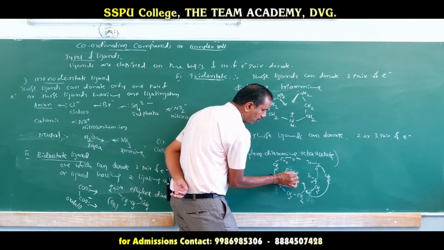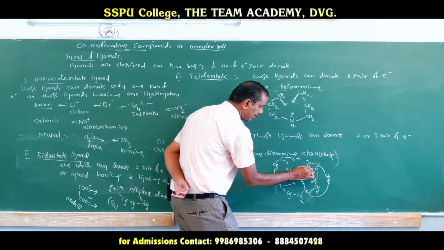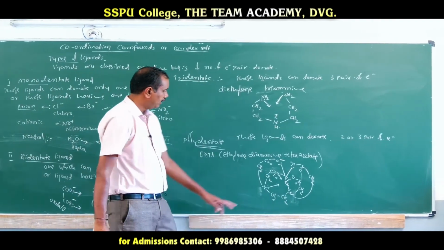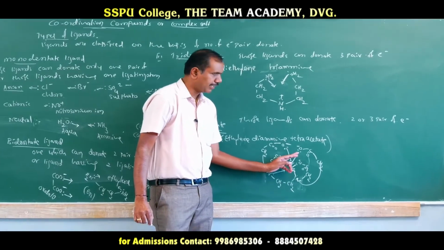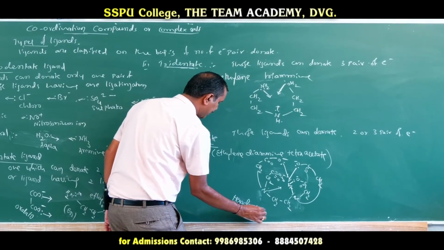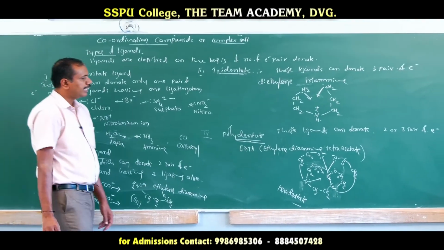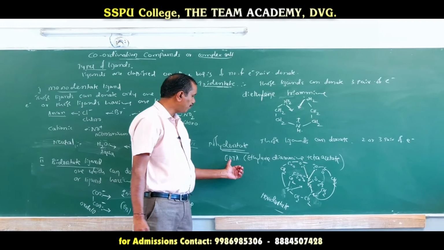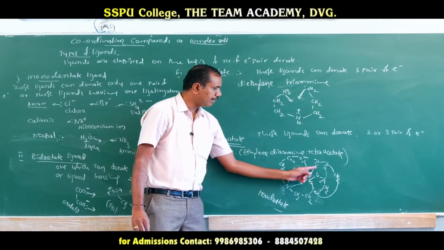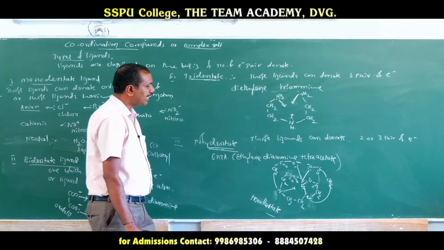So in this acetate group, the oxygen can donate one pair of electrons, this acetate can donate one pair, this can donate one pair, and this can donate one pair of electrons. So totally 2, 3, 4, 5, 6, which we may call hexadentate. Hexa means six, dentate. Those ligands that can donate six pairs of electrons are called hexadentate ligands. That is the example, ethylene diamine tetraacetate. It is a polydentate. It can donate more than three pairs of electrons. Then those ligands are called polydentate ligands.